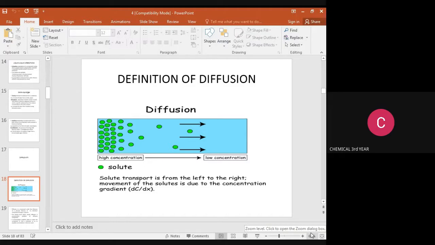Here the solute is transferred from left to right. The movement of solute due to the concentration gradient is called diffusion. The movement of molecules from higher concentration to lower concentration due to the concentration gradient is called the diffusion process. This is the diffusion process diagram.